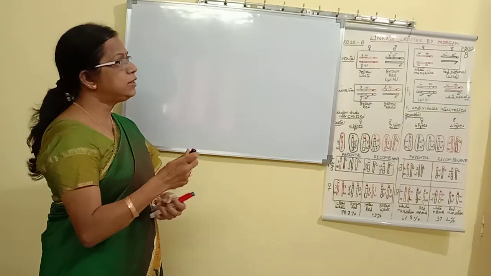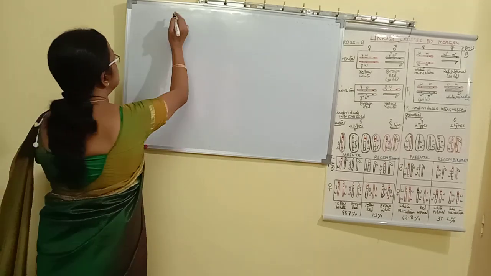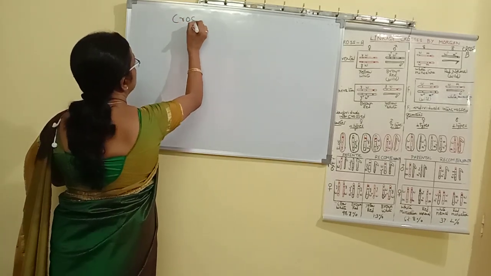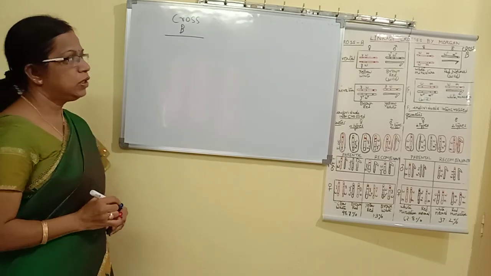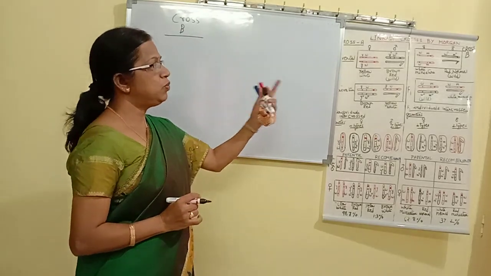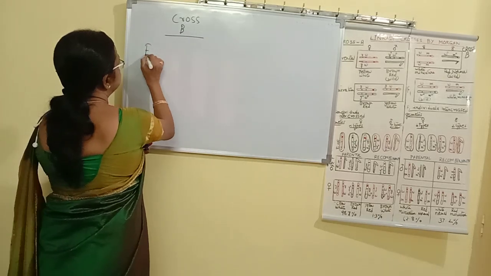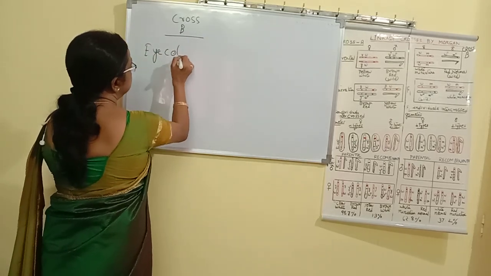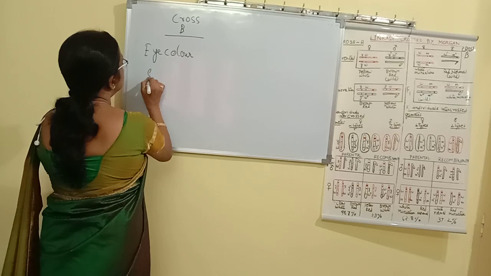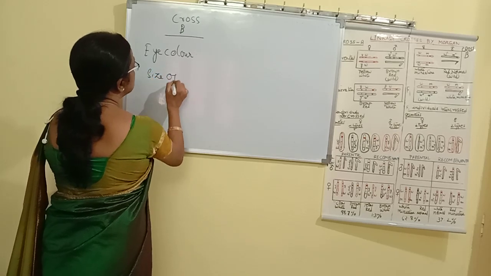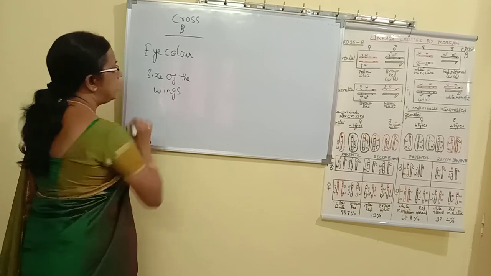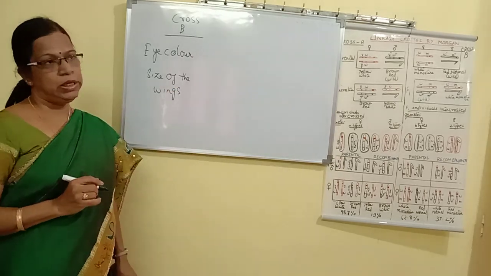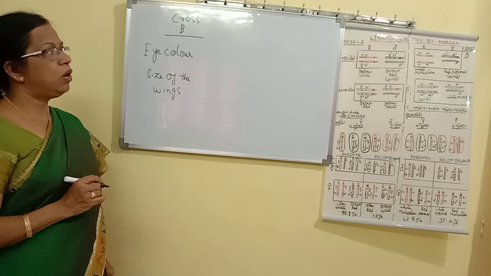So let us see what characters are taken in cross B. Cross B is taken between eye color and size of the wings.